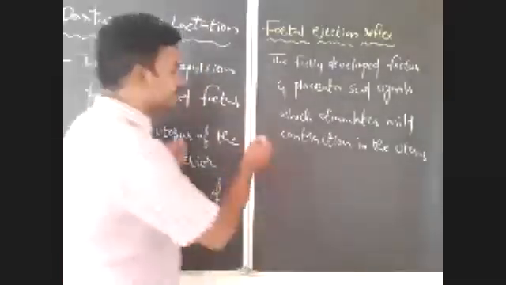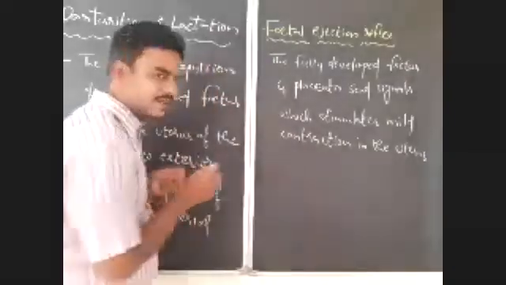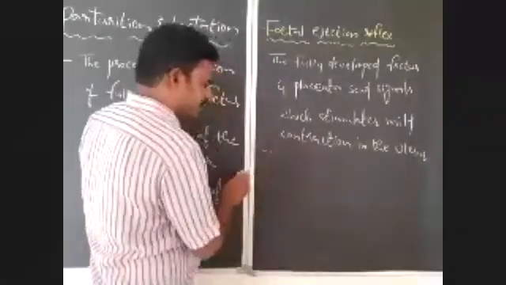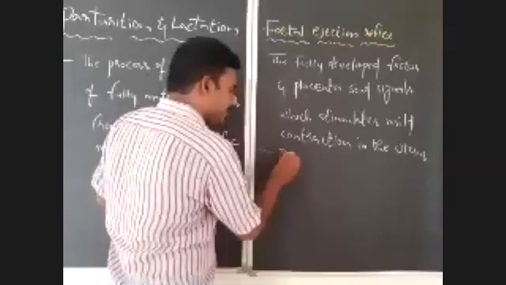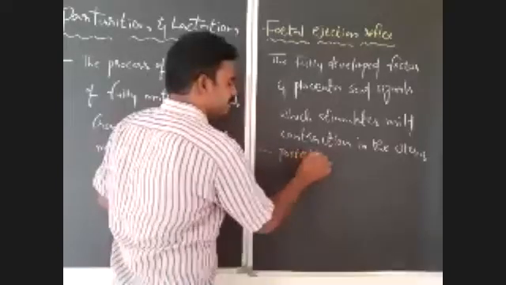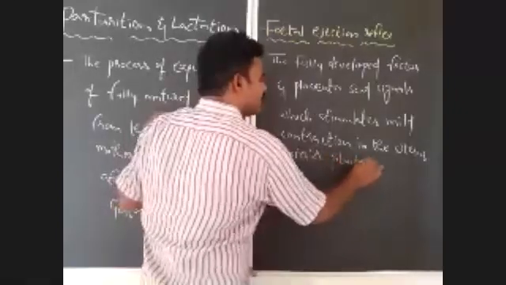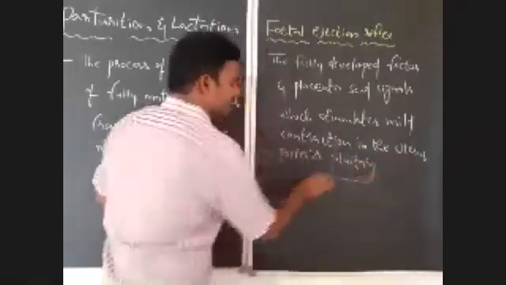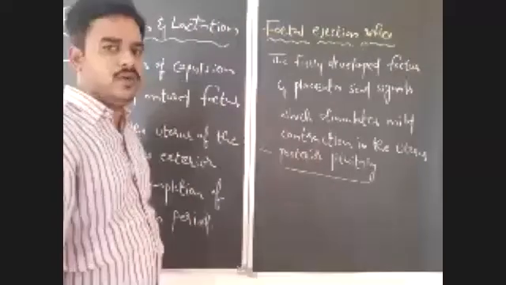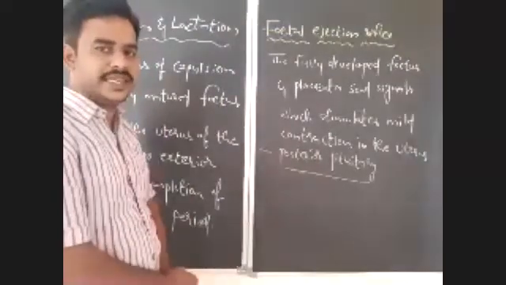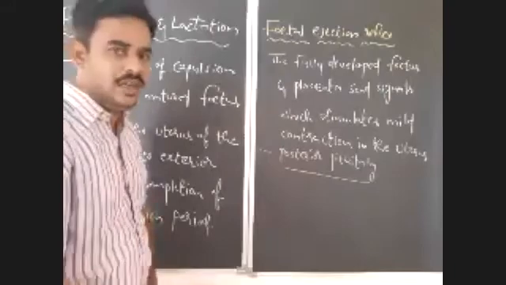Now, after completion of this fetal ejection reflex, what will happen here? The posterior pituitary cannot secrete any hormone, but it can store the hormones which are secreted by the hypothalamus and release them.